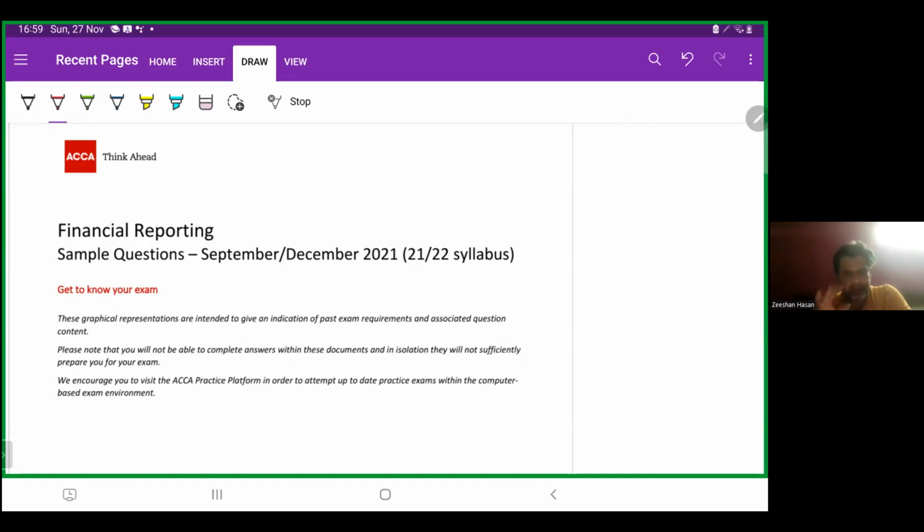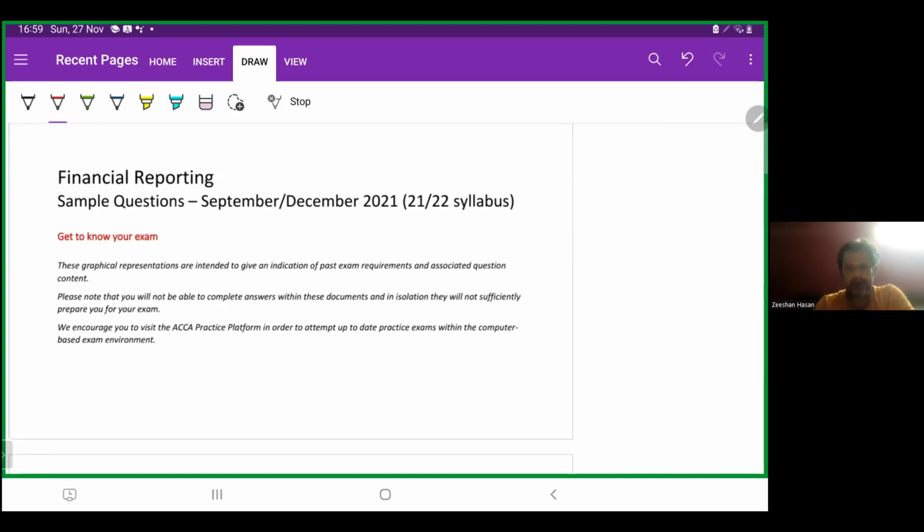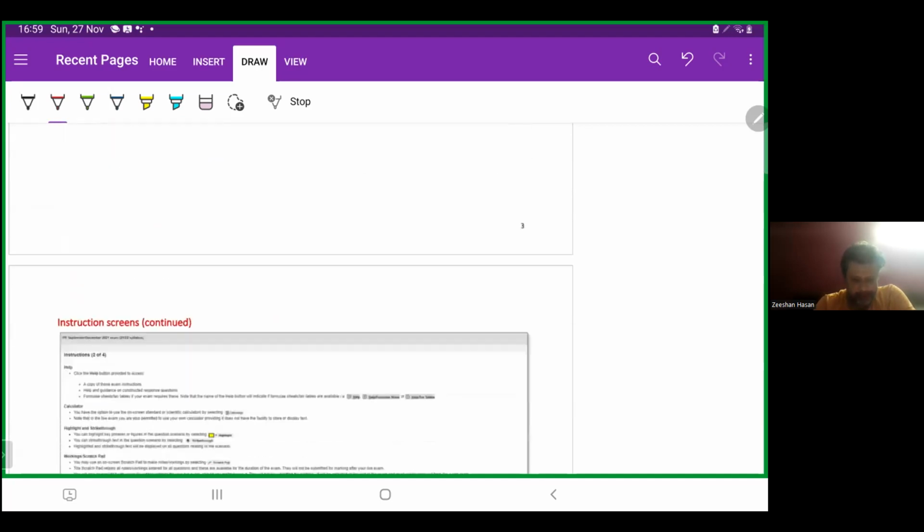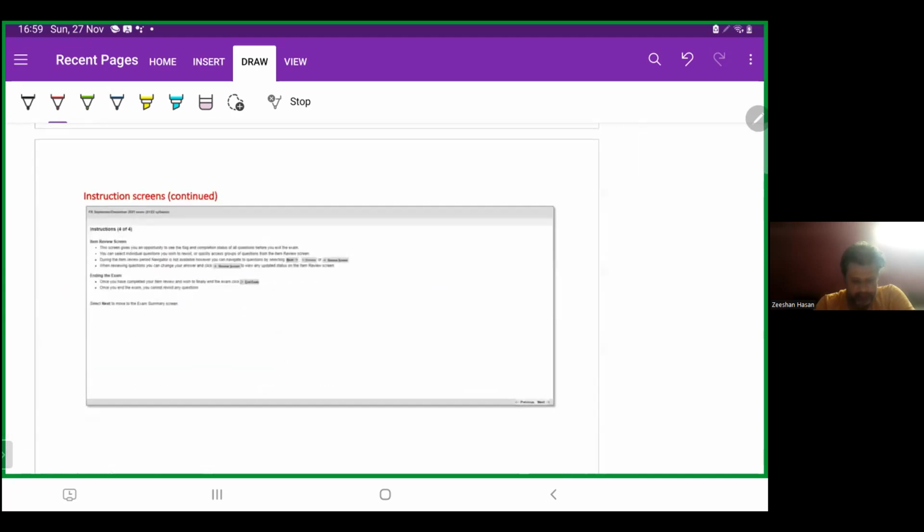Well, in this session, we'll be doing the past papers of September and December, sampled September-December 2021 exams, right? So straight away, without wasting time, let's move on. Here it is, moving to the first scenario.